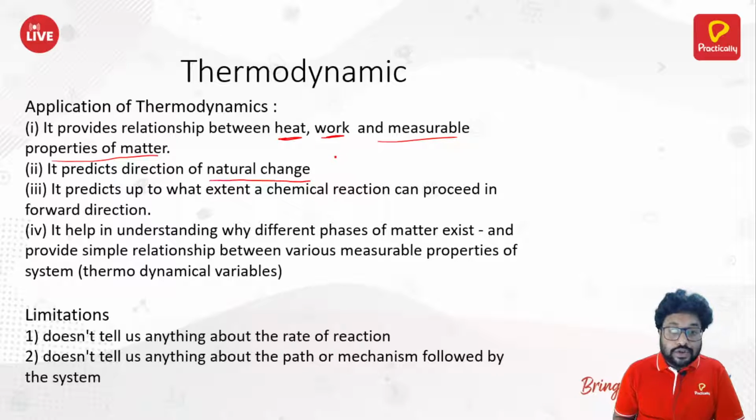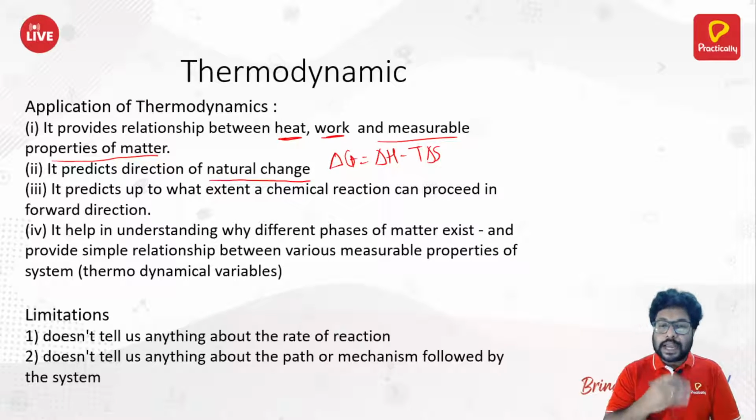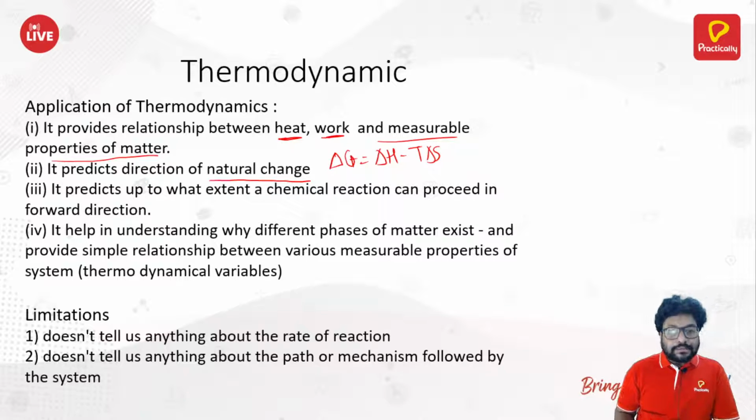For example, you know that delta G is equal to delta H minus T delta S. So if your delta G is negative, reaction is spontaneous. That means reaction is happening on its own in nature. If delta G is positive, that means reaction is non-spontaneous. That means reaction is not happening on its own. You need to provide energy. And if delta G is 0, that means reaction is at equilibrium. That we had seen in case of chemical equilibrium. Remember? Okay. So moving ahead.